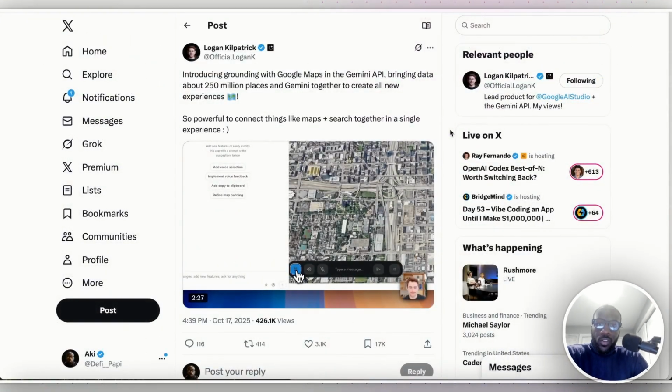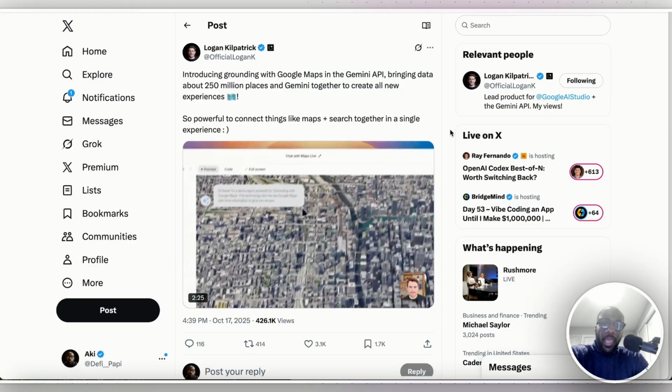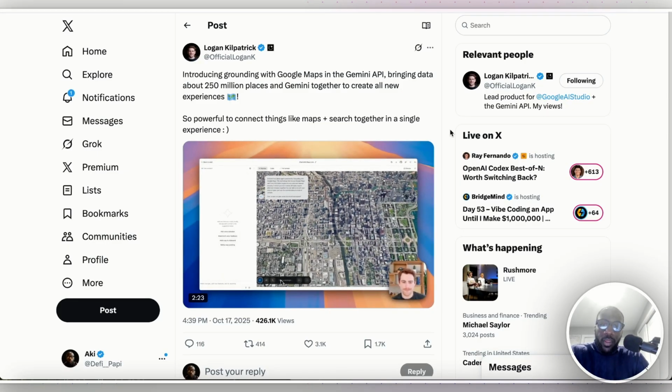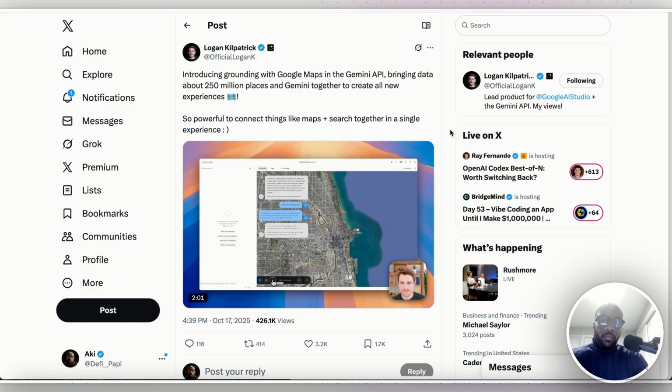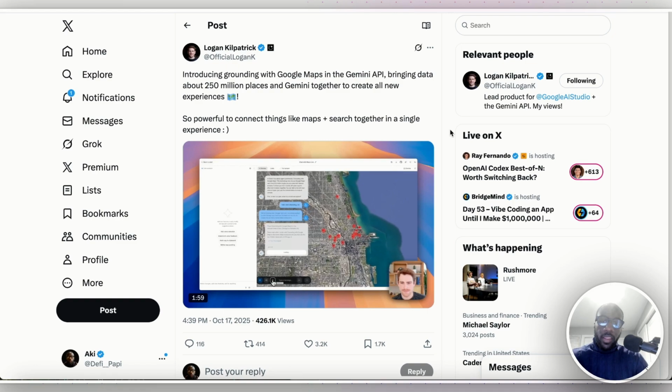Today, Google announced the launch of a new platform called Grounding with Google Maps in the Gemini API. For those who don't know, grounding is basically when you're able to connect your LLM to third party platforms that bring in context that doesn't already exist in the LLM. For example, if you're prompting within ChatGPT or Gemini, it's going to be drawing from the existing knowledge and information that it already has, or maybe documents that you upload to provide additional context.